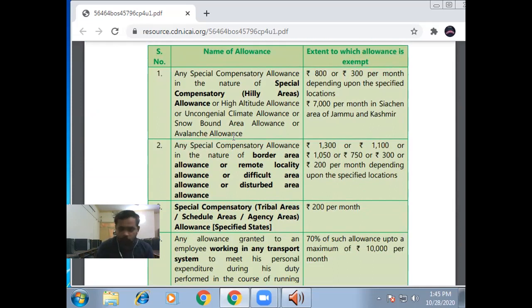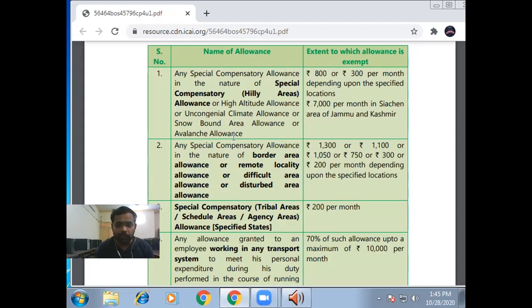Like the armed forces, if the army or navy or air force is posted in an area where life is too difficult to live, such as the Siachen glacier or any other hill or remote area, in that case the government allows them a special allowance because life is too hard there.